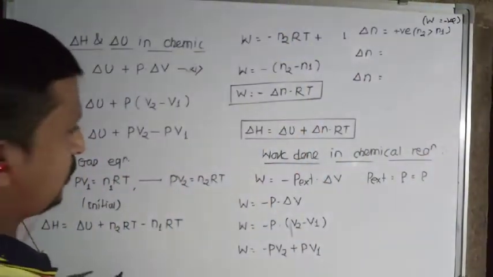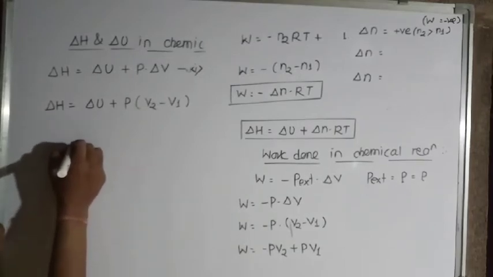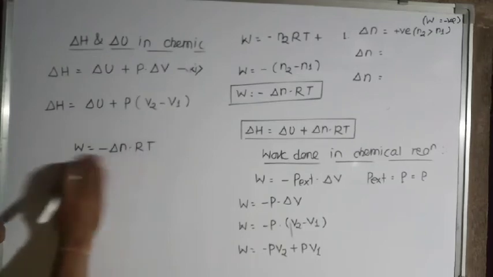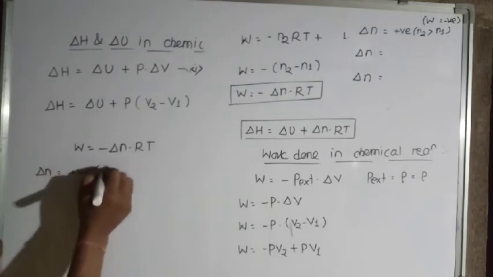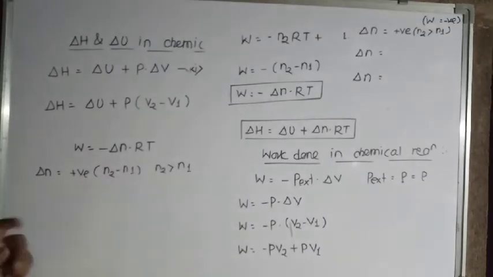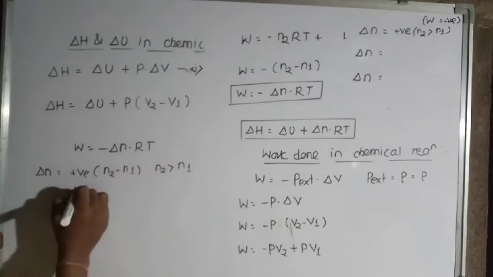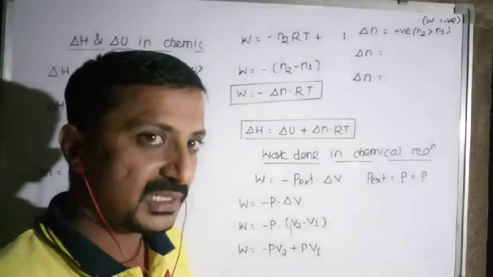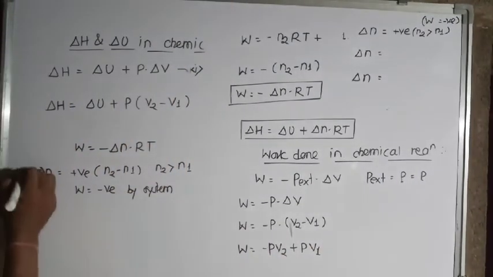Remember well, the equation is W is equal to minus delta n RT. If delta n comes out to be positive, N2 must be greater than N1, and when delta n is positive, work W is found to be negative. As work is negative, it means work is done by the system on the surroundings. First situation.